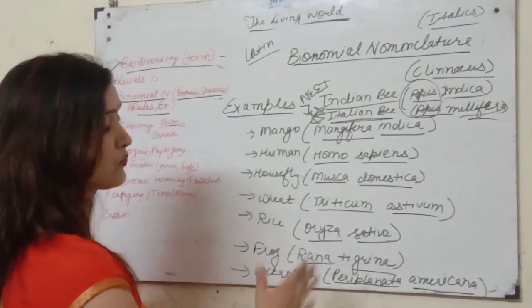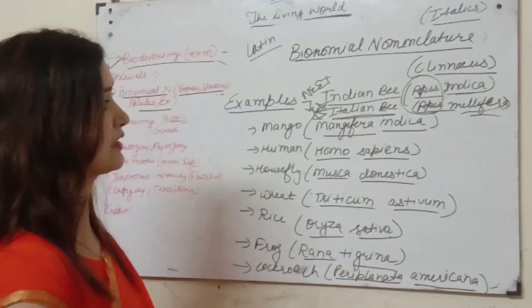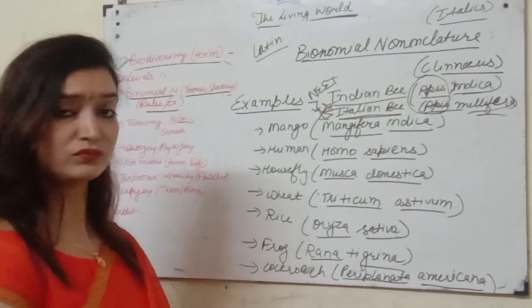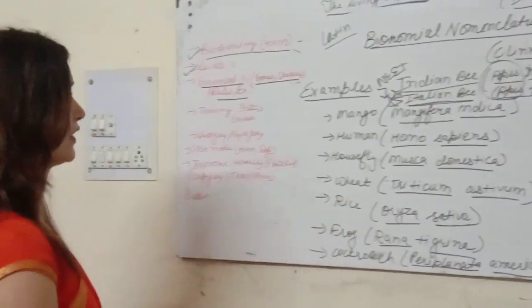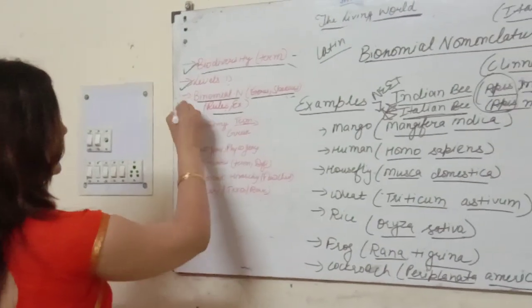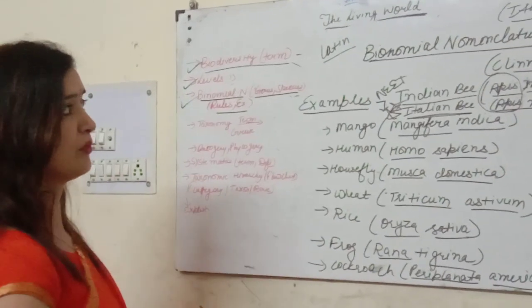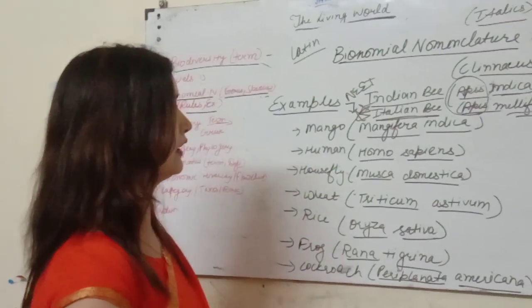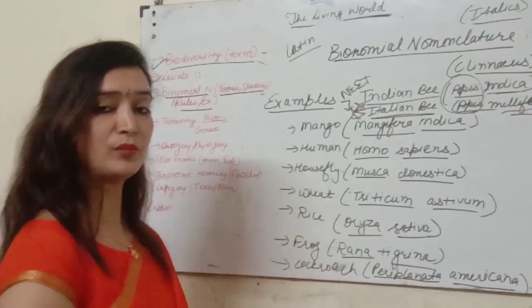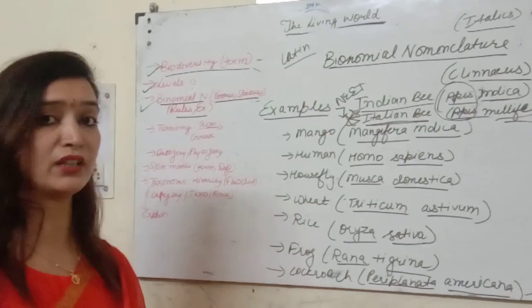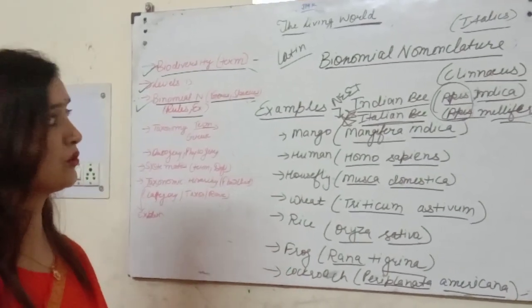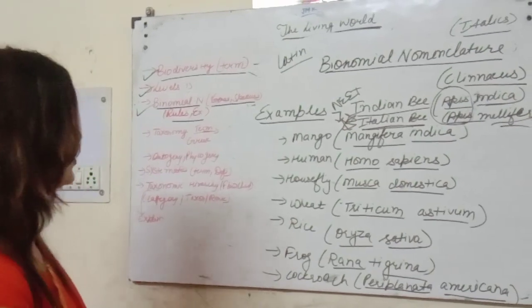So that is used for commercial production of honey. As compared to Indian bee, this Italian bee has more yielding power. So after doing rules and examples of binomial nomenclature, you can do many more examples of this binomial nomenclature, like potato, that is Solanum tuberosum. Alright, so you can do different examples of this binomial nomenclature.